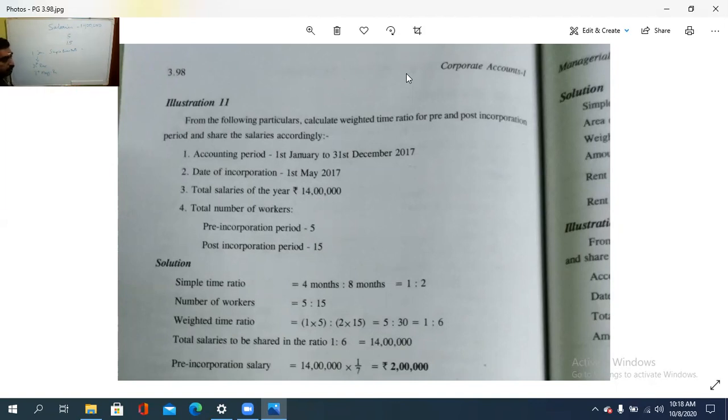So Jan, Feb, March, April, 4 months are there. Out of the 12 months, 4 months is the pre-incorporation period, and after the incorporation period, how many months? 8 months, isn't it? 8 months is there. So we need to check in that way, that is the time ratio is 4:8 or 1:2.